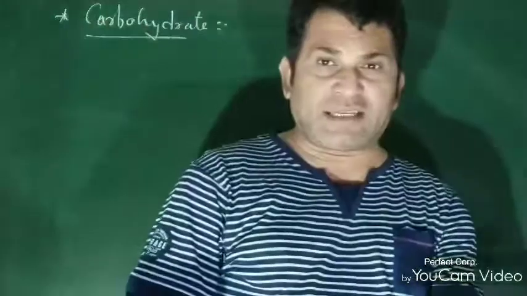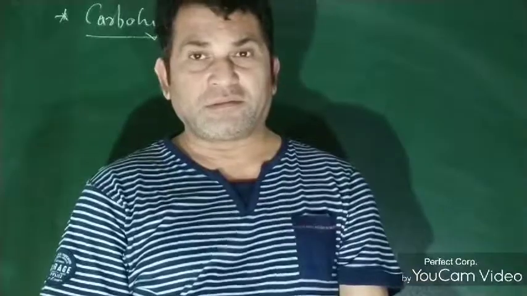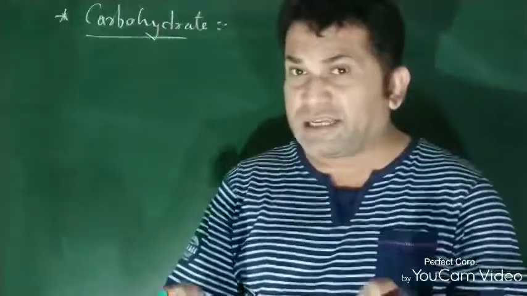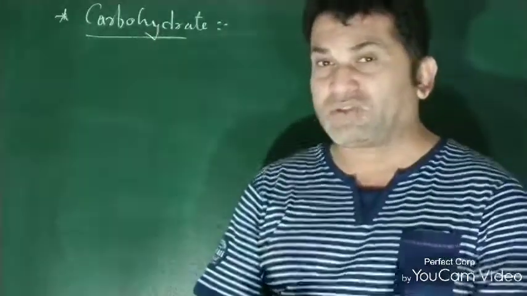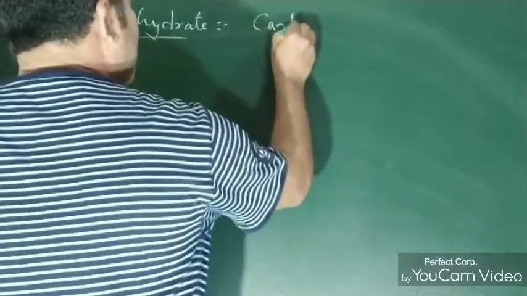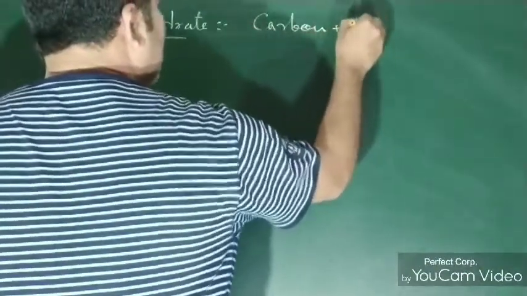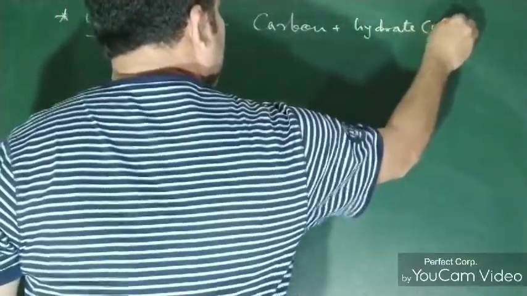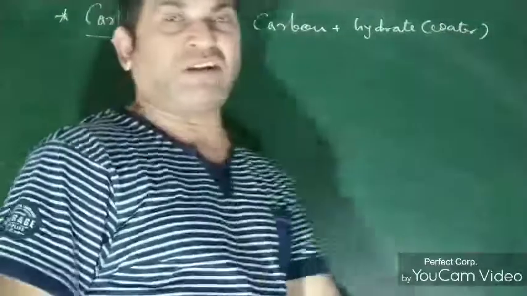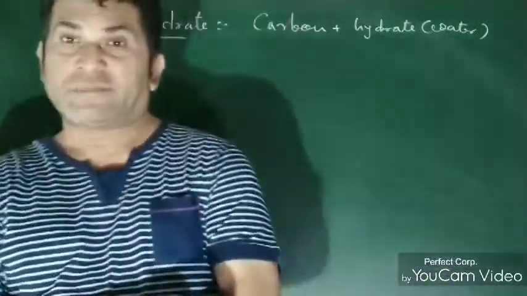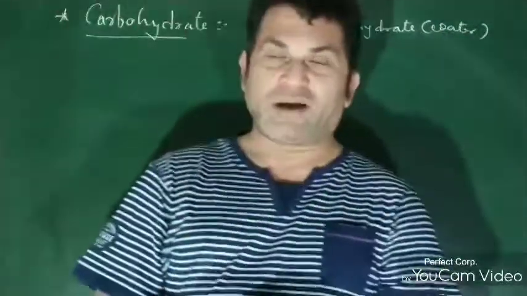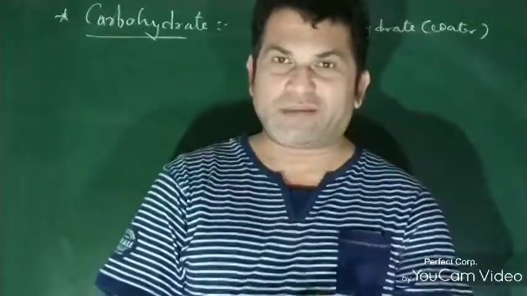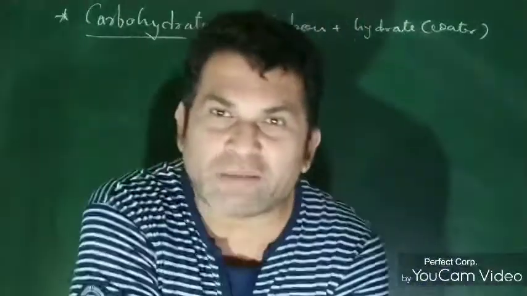The name itself suggests what a carbohydrate should be. The name suggests that it should have carbon, and hydrate means water. So carbohydrate means a chemical compound having carbon and hydrate, that is water. When carbon combines with water, whatever structure is developed must be carbohydrate. Actually, that is from the name.